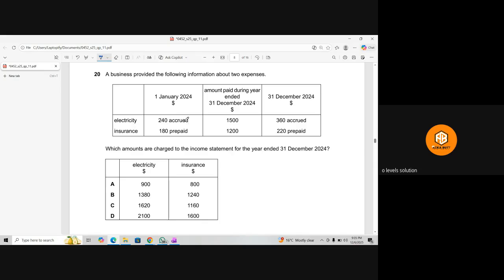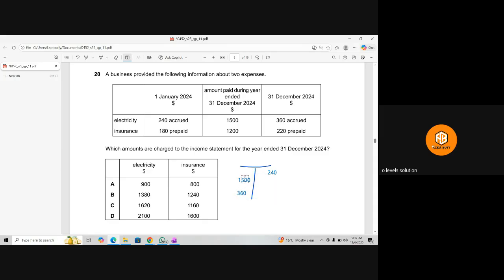So this will be part of the credit side, because we will be preparing the payable account. This is electricity, so this is accrued. We will write it here, $240. And then during the year we just paid this $1,500. That will be the part of the debit side, because expense will be debit, electricity is debit, and the bank will be credit. And then there's a 360 accrued. So accrued will be here then, 360.